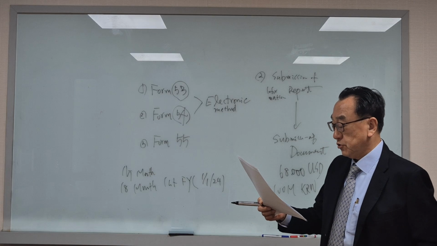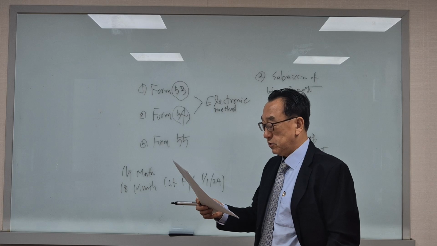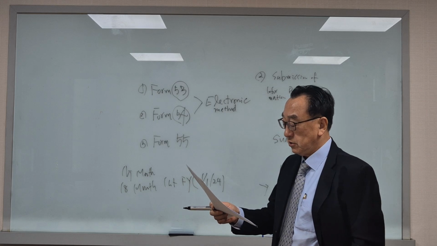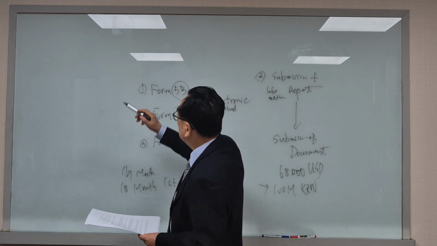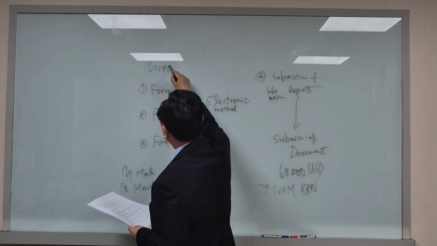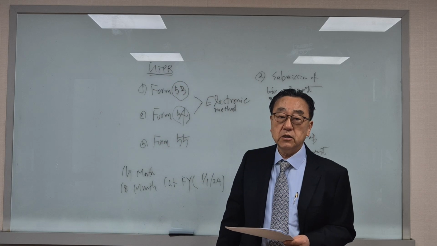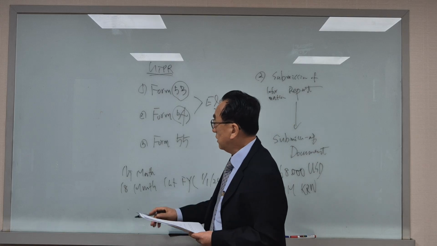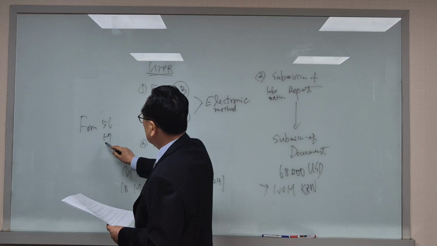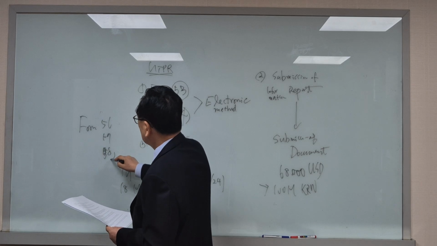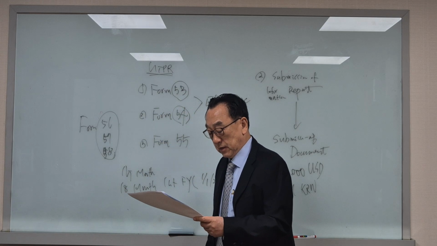If the Korean constituent entity is liable to pay the allocated top-up tax amount in Korea, it must additionally submit the top-up tax return. Okay. As for UTPR, for example, if the Korean entity has top-up tax to be paid to the Korea tax office, in that case, the additional Forms 56, 57, and 58 are required.